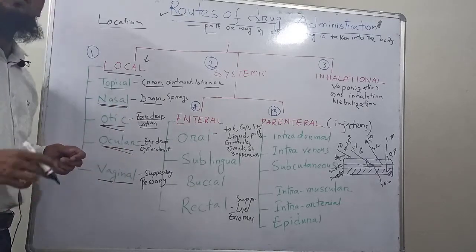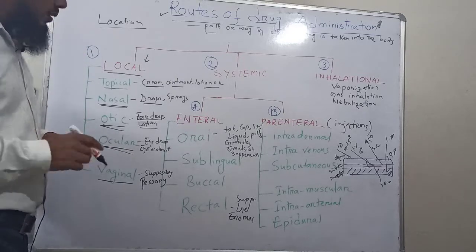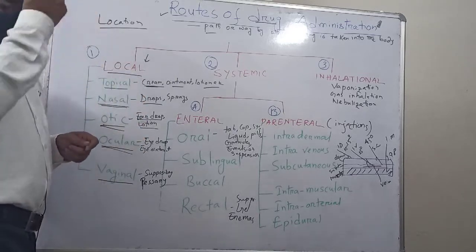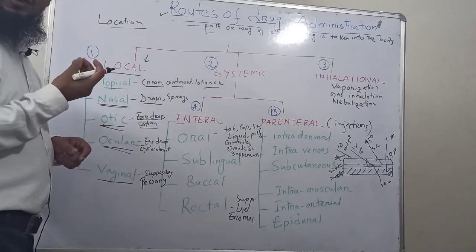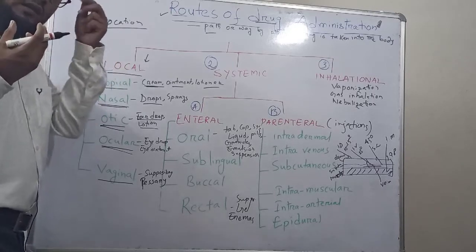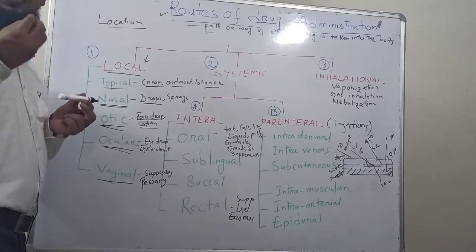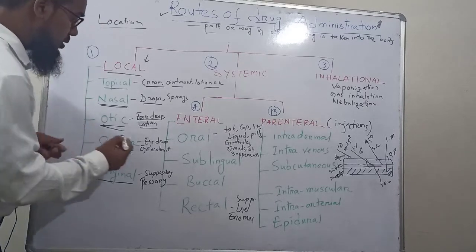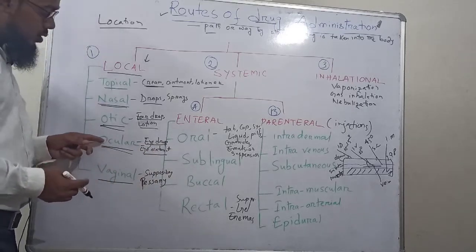Ocular route means the drug is given through the eye to produce local action. For example, if we are suffering from any eye infection, or the eye becomes red, or anything happens to the eye locally, to produce local action, miotic and mydriatic drugs, which may be eye drops or eye ointments, are called ocular.